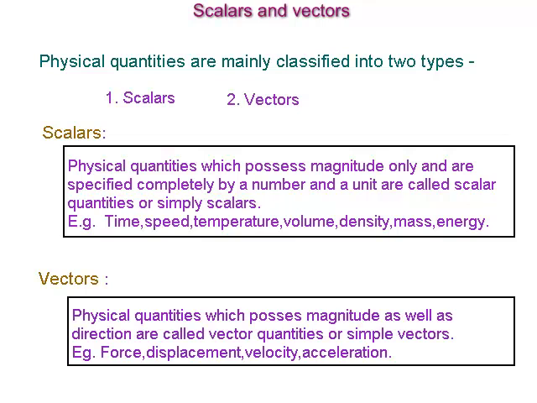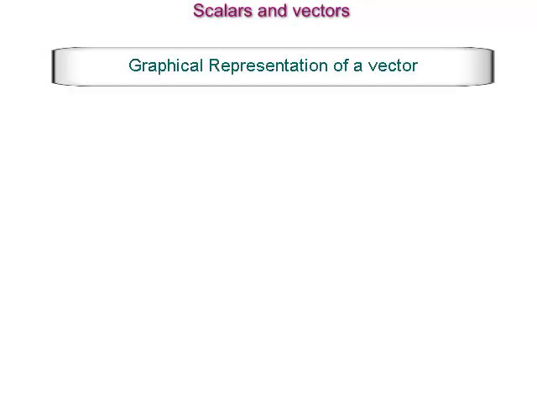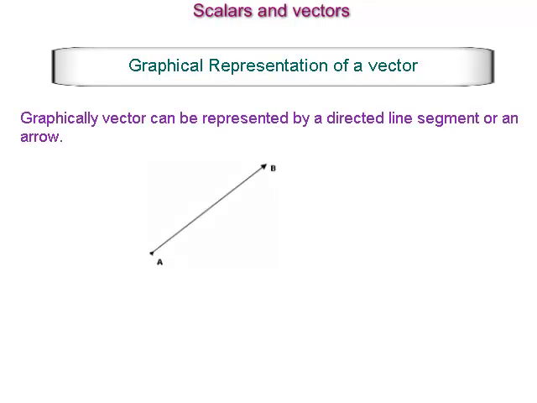Vectors. Physical quantities which possess magnitude as well as direction are called vector quantities or simply vectors. For example, force, displacement, velocity, acceleration. Graphical representation of a vector. Graphically, a vector can be represented by a directed line segment, or an arrow.